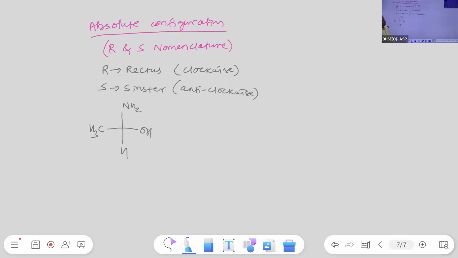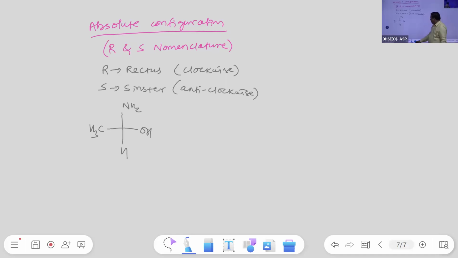First point: priority rule. We have to assign the priority to the 4 atoms or groups present with the chiral carbon. The more the atomic weight of the directly bonded atom, again repeating, more the atomic weight of the directly bonded atom, more is the priority.